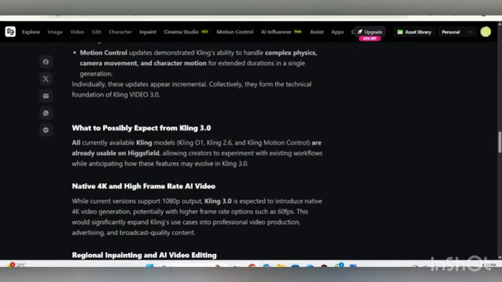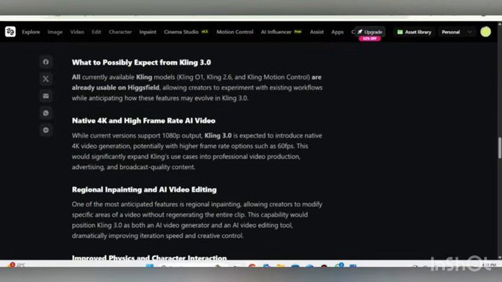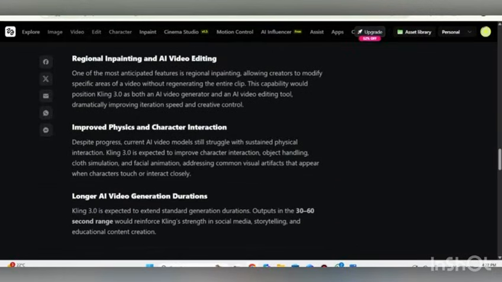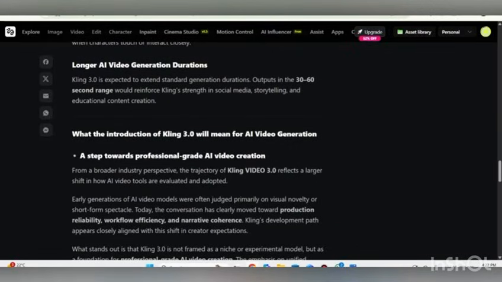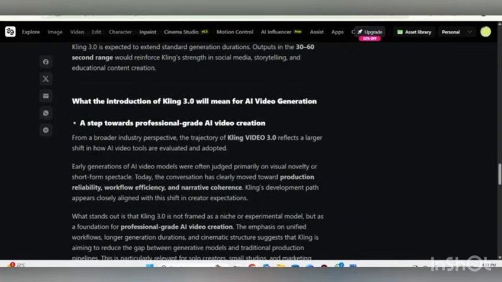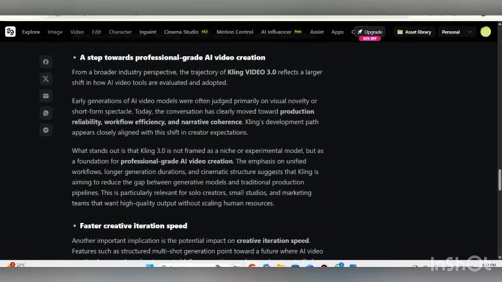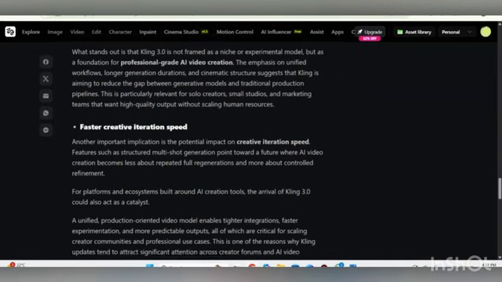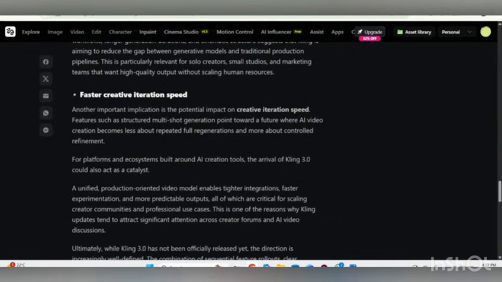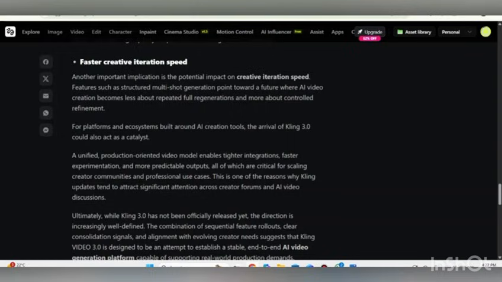Early previews and platform signals. Kling 3.0 is widely expected to introduce native 4K cinematic output, cleaner detail, sharper visuals, and improved overall clarity. Built-in audio generation, with voice and sound elements aligned directly with characters and scenes. Multi-scene story creation, automatic camera shifts, transitions, and sequencing without manual editing.